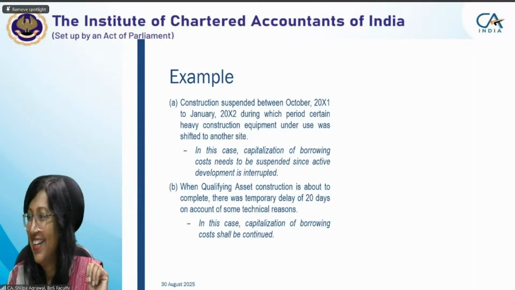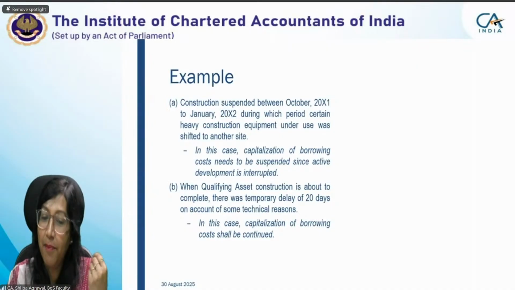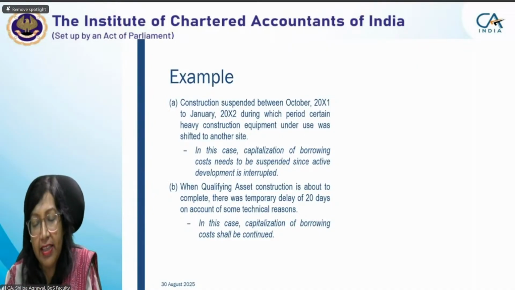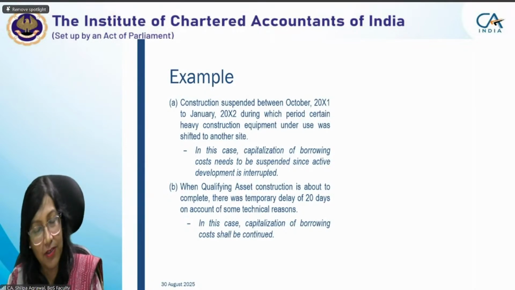This equipment is shifted to another building, so they voluntarily disturbed that activity. So it has to be suspended as well, because any activity is not going on, even in the back end or on the front end. So it means the active development has been interrupted. So here the suspension of borrowing costs will take place.